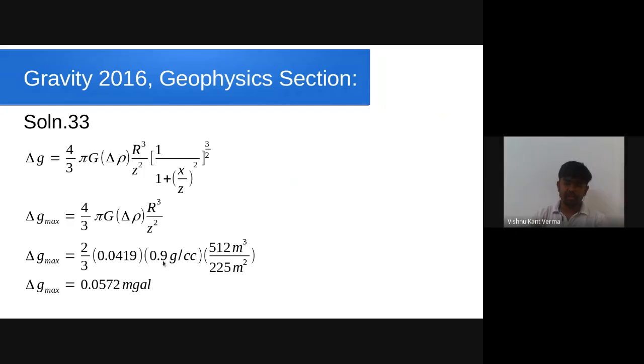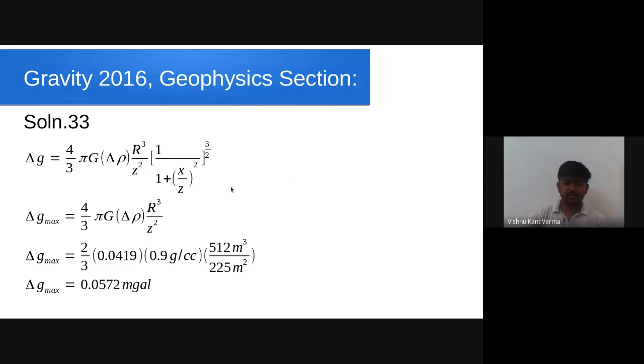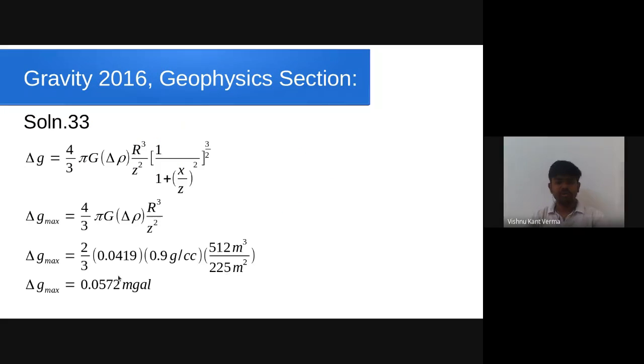Density contrast is 0.9 gram per cc. How? 1.5 minus 2.4, that becomes 0.9. And R is given as a radius of 8 meter, so 8 into 8 into 8, 512. The depth to the center is 15 meter, 15 square is 225. So delta G max comes out to be 0.0572 milligal.